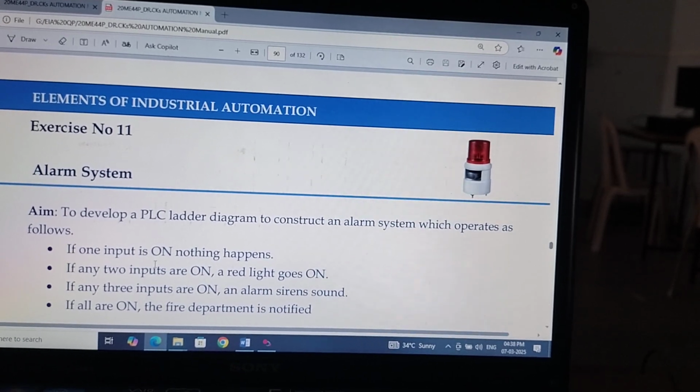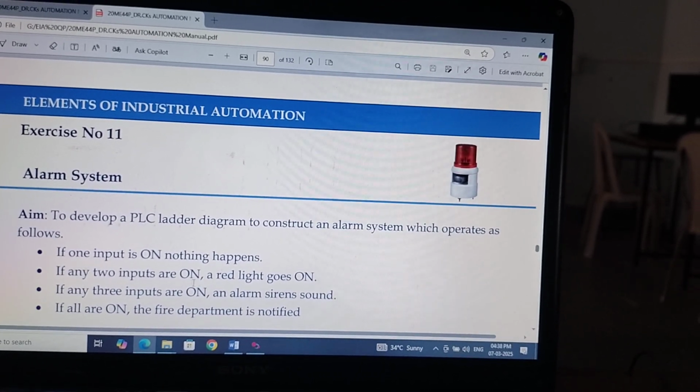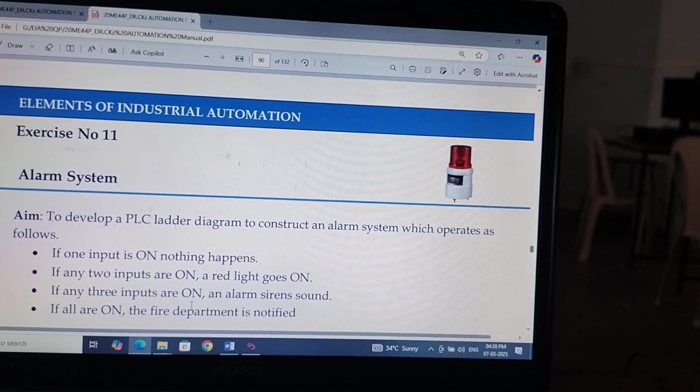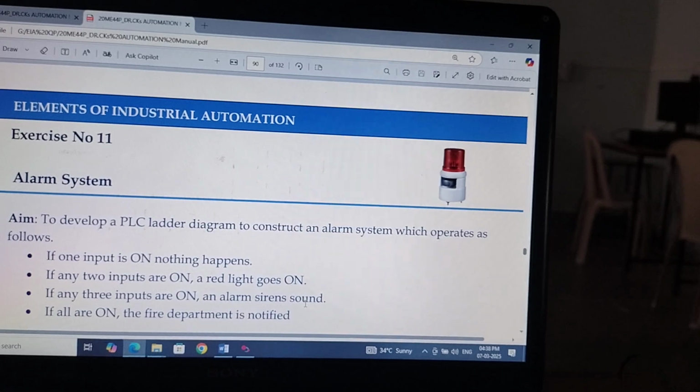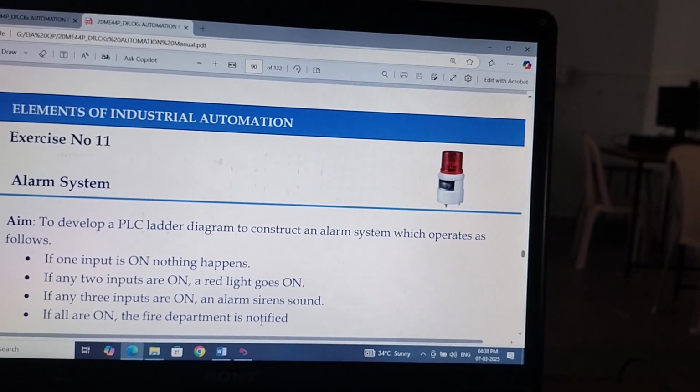If one input is on, nothing happens. If any two inputs are on, a red light goes on. If any three inputs are on, an alarm siren sounds. If all are on, the fire department is notified.